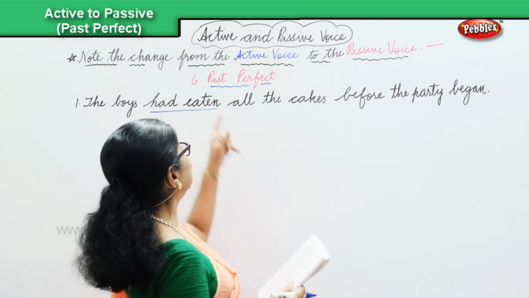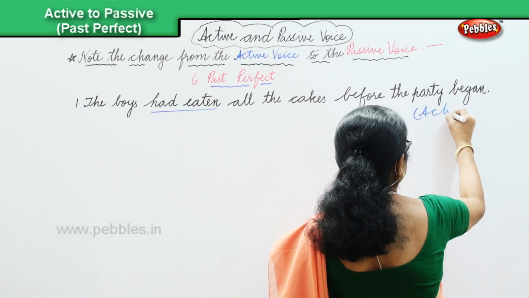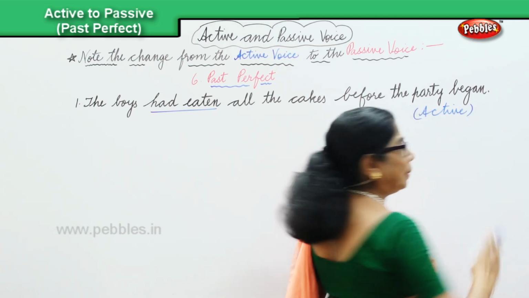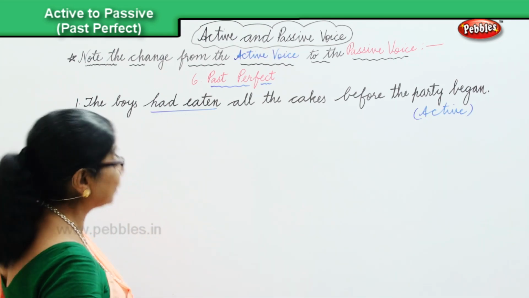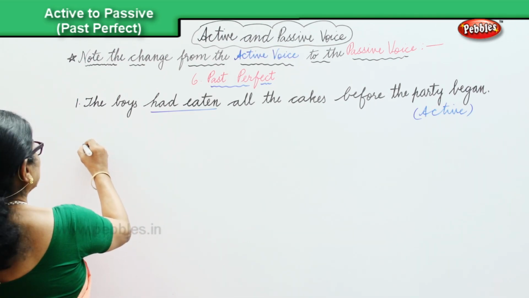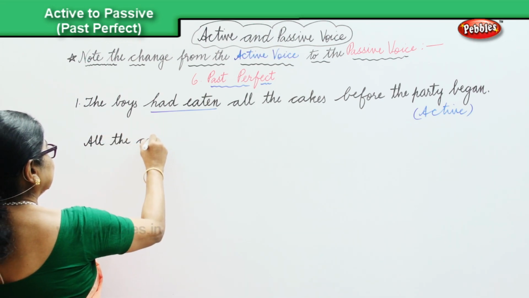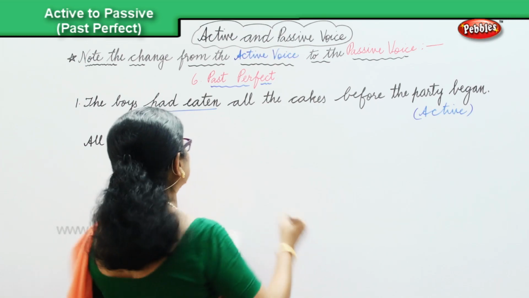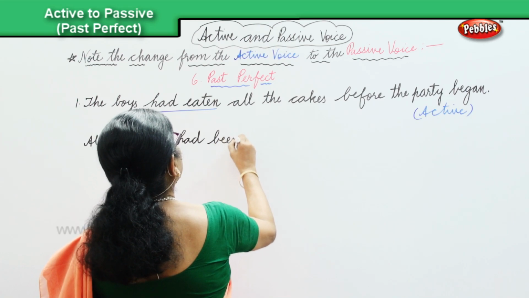And that's in the active voice in the past perfect. So that is active. Now let's look at the changeover from the active into the past passive in the past perfect. All the cakes had been eaten.